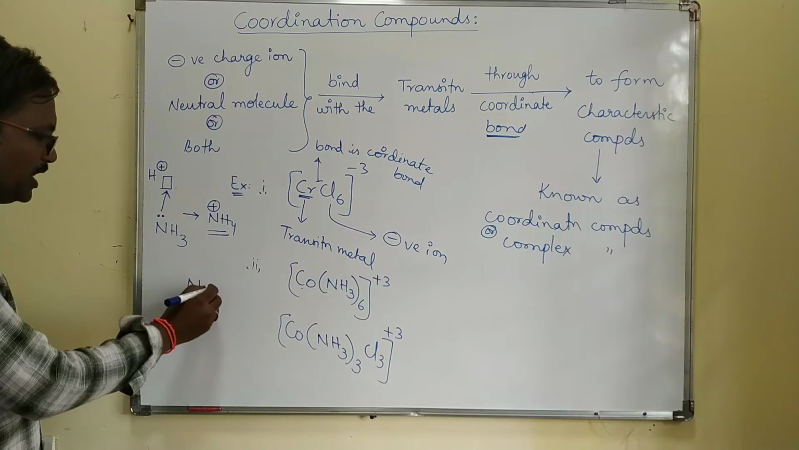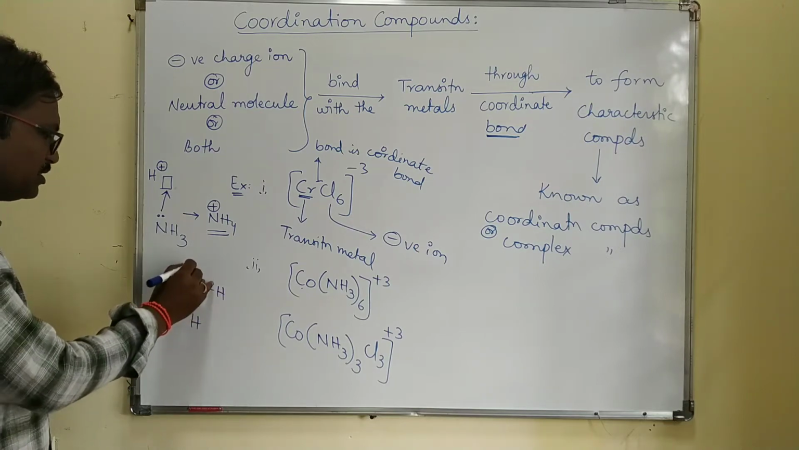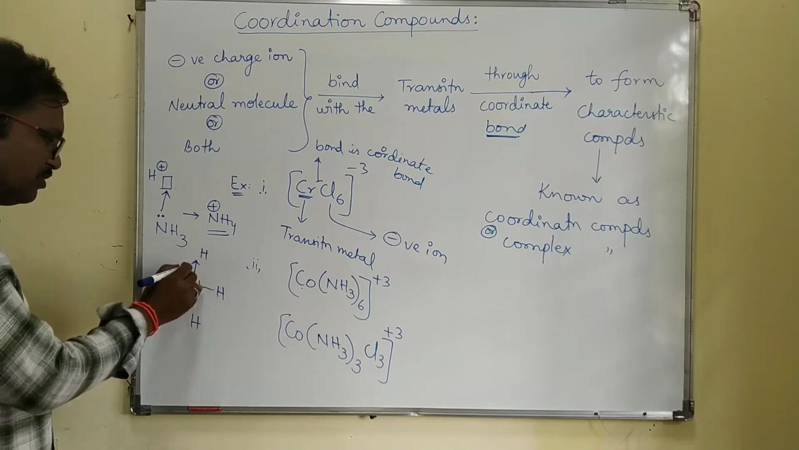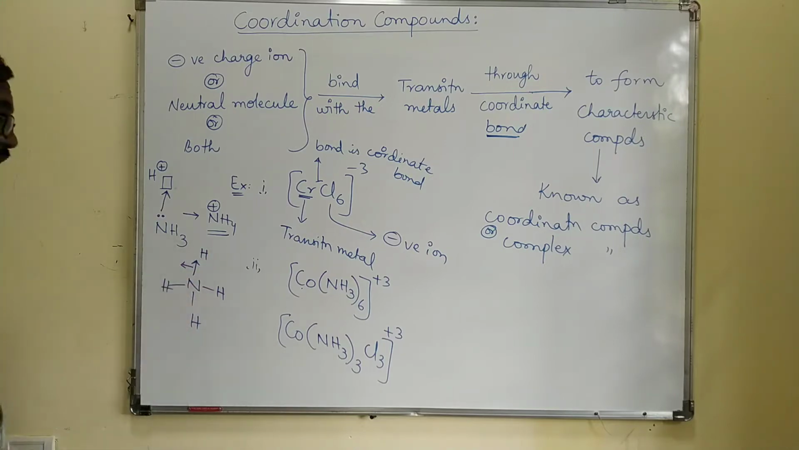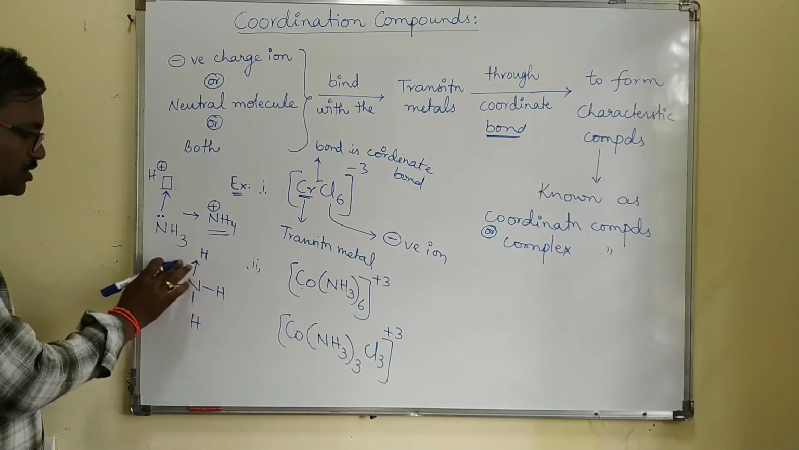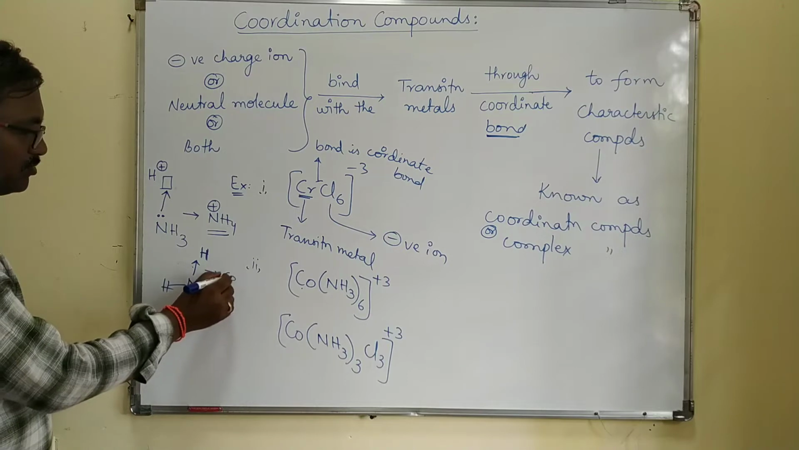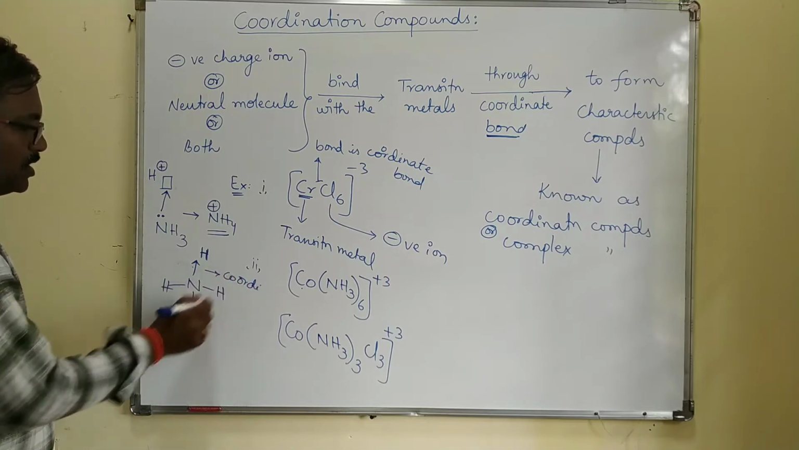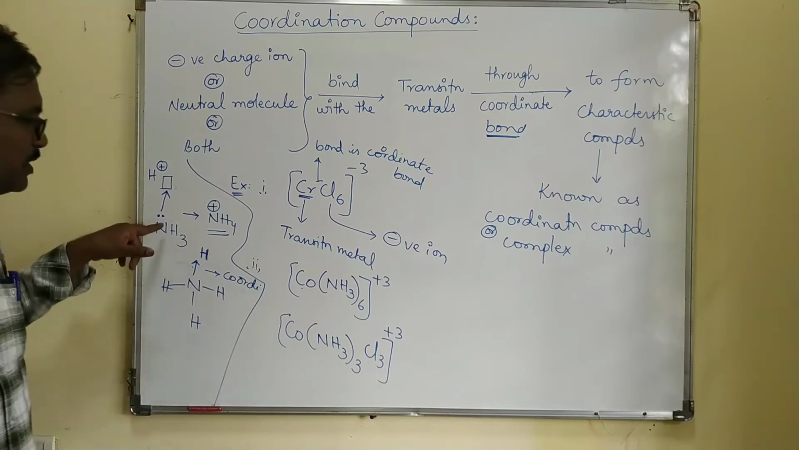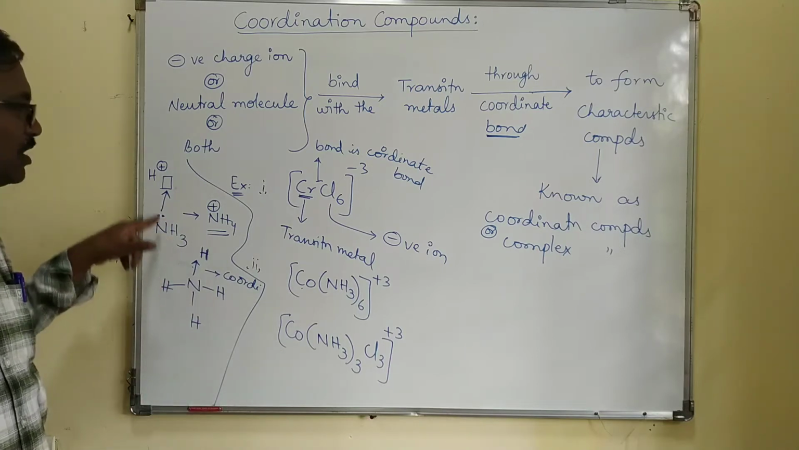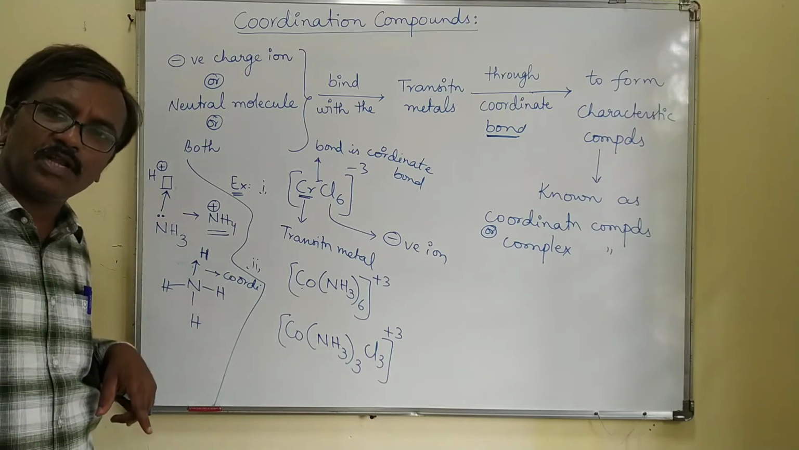So how do you write it? NH3, NH3, NH3, these bonds are covalent bonds. And this bond is a coordinate bond. What is the condition for a coordinate bond? One must have the lone pair of electrons, and one must have the vacant orbital. Then only it forms the coordinate bond.